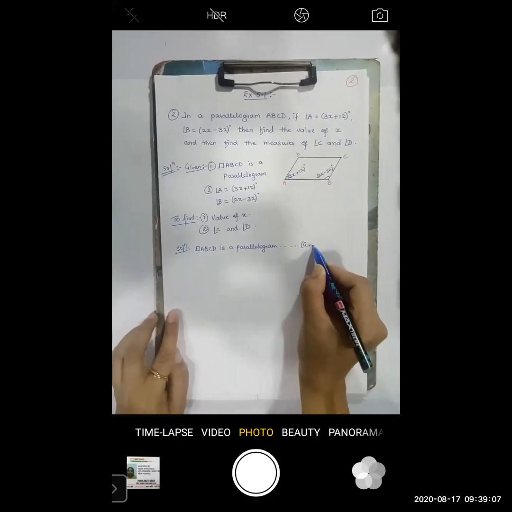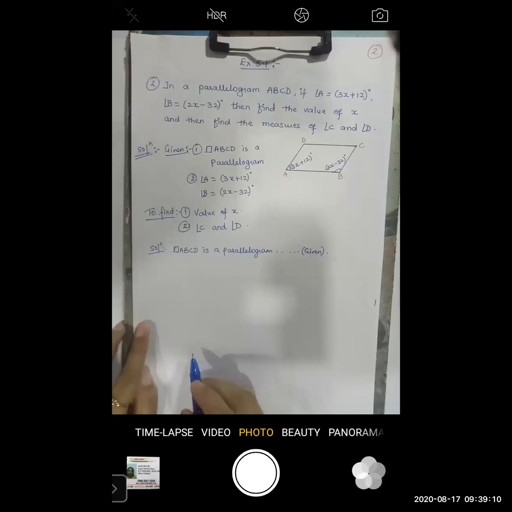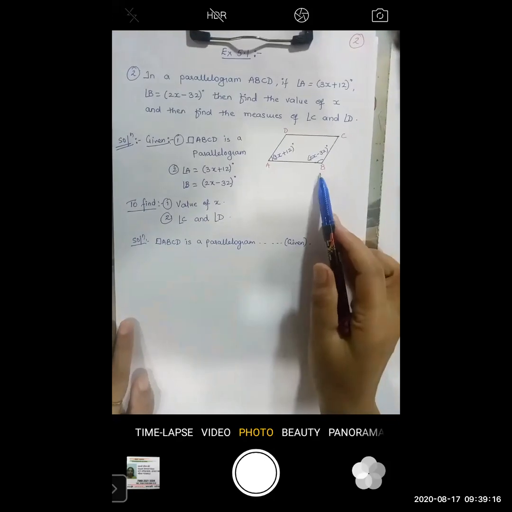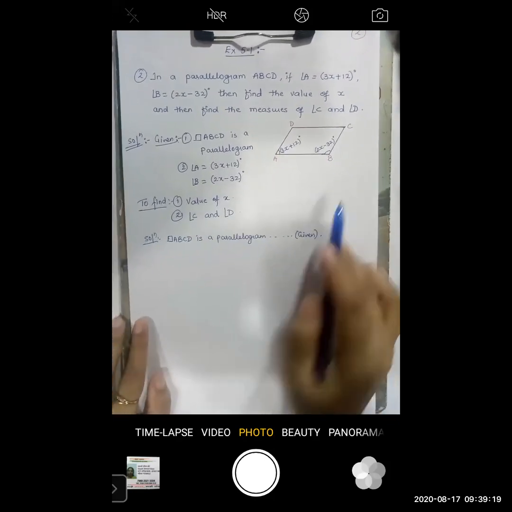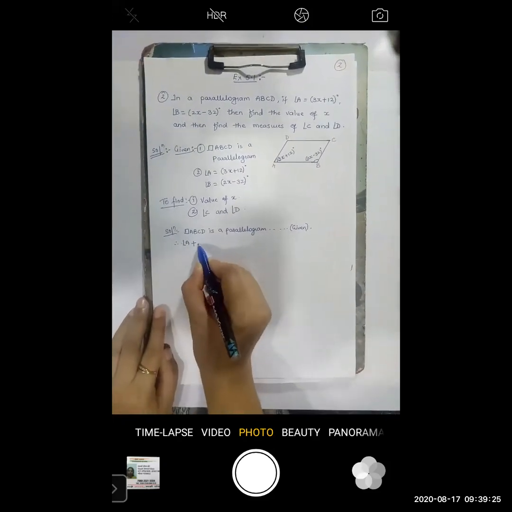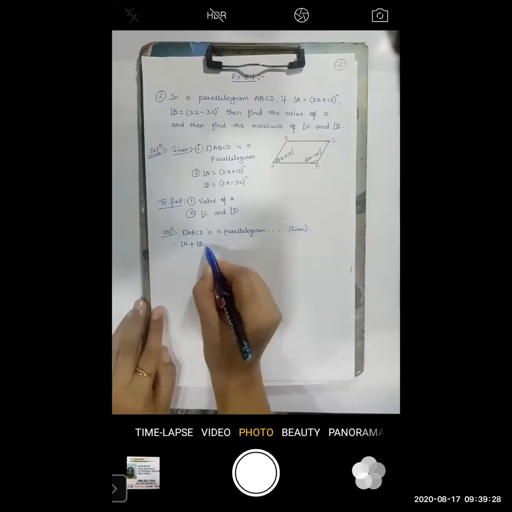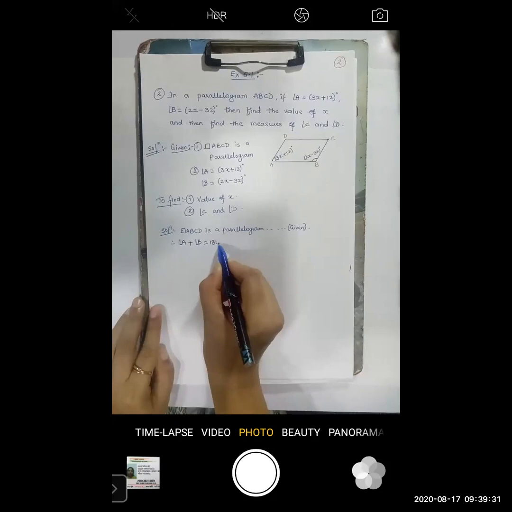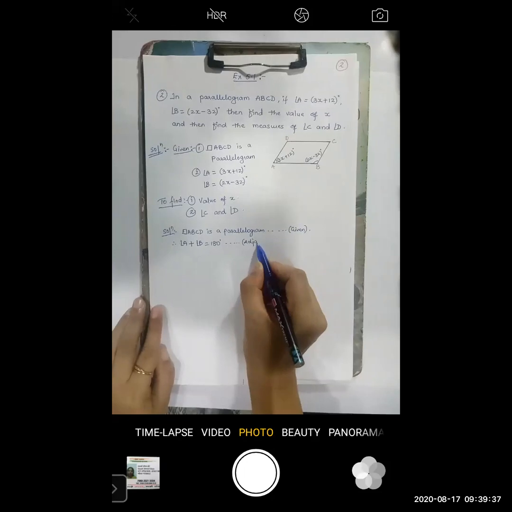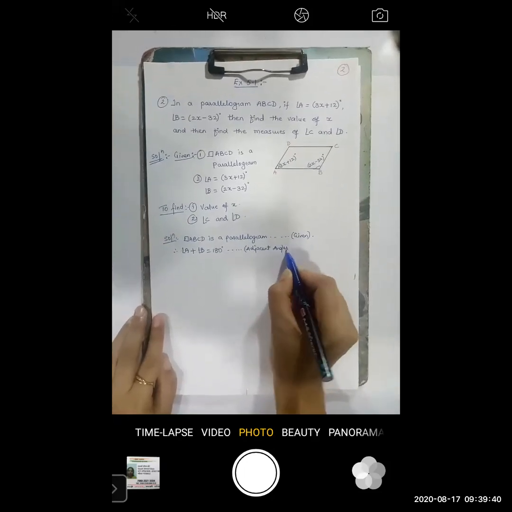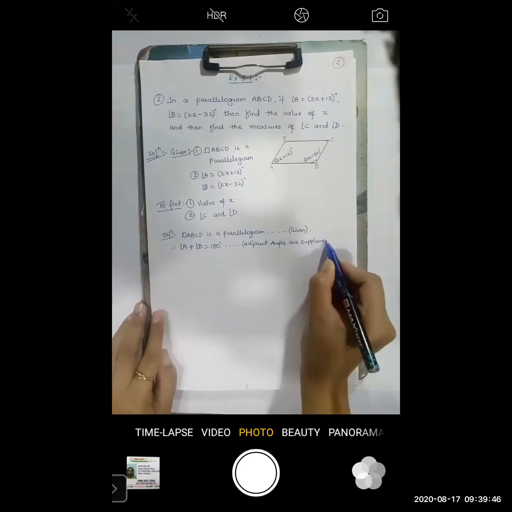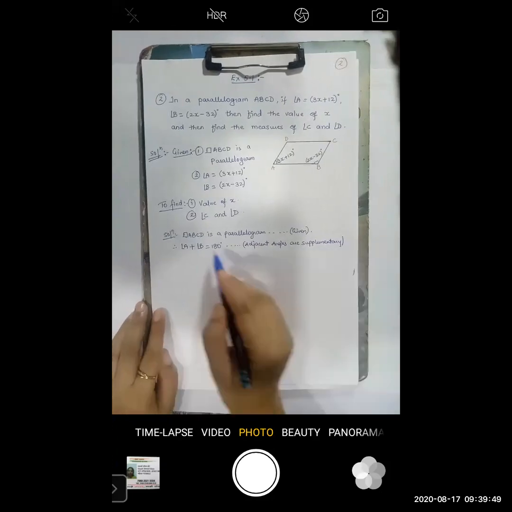So, reason: given. Okay. Now, if this is a parallelogram, that means angle A and angle B are adjacent angles, yes? So, therefore, angle A plus angle B equals 180 degrees. This is what? Adjacent angles are supplementary. Okay, this is the reason. Why 180? Because they are supplementary.